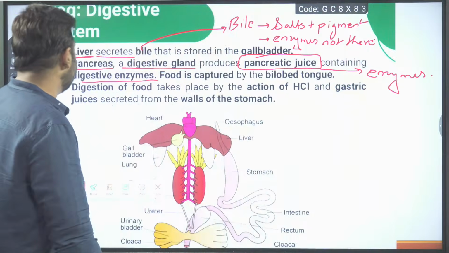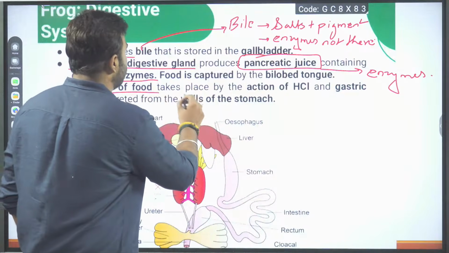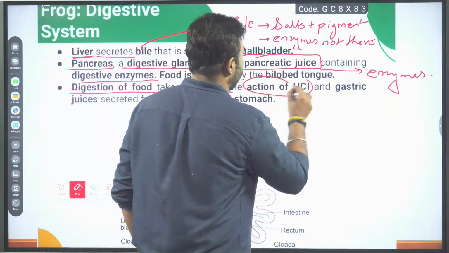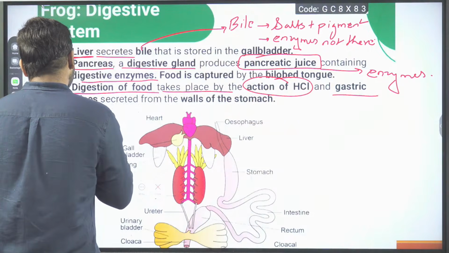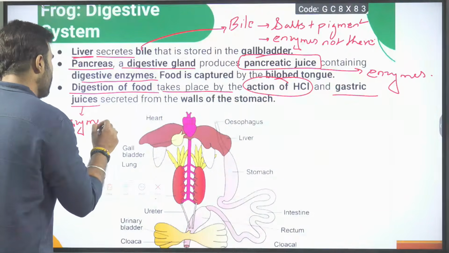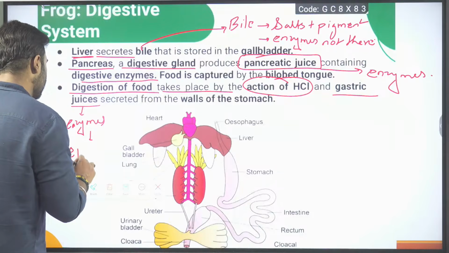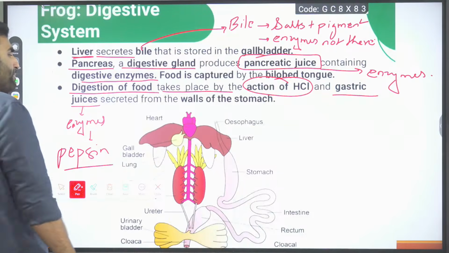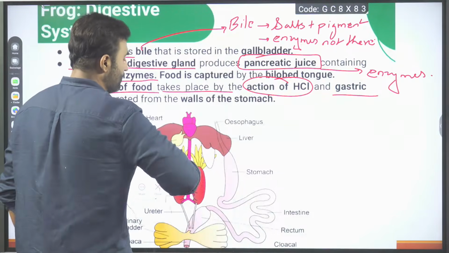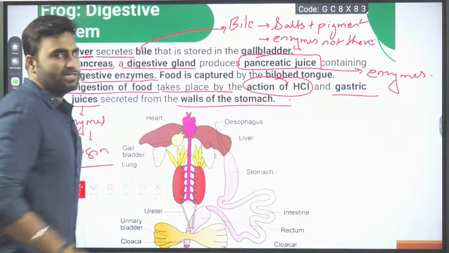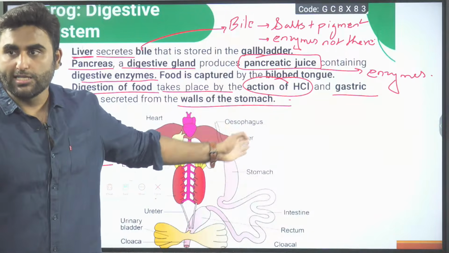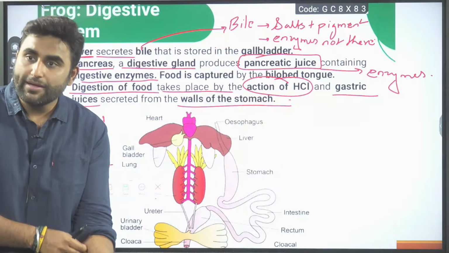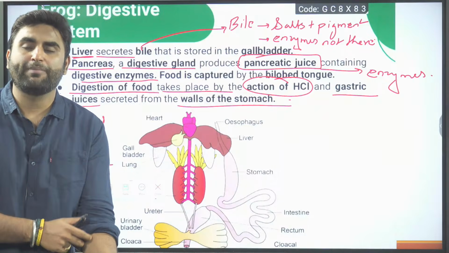Are we clear, everyone? So digestion of food takes place by the action of HCl and the gastric juices, enzymes such as pepsinogen, or the activated form I can say pepsin, from the walls of the stomach. So you already studied walls of stomach, which are lined by columnar epithelial cells.